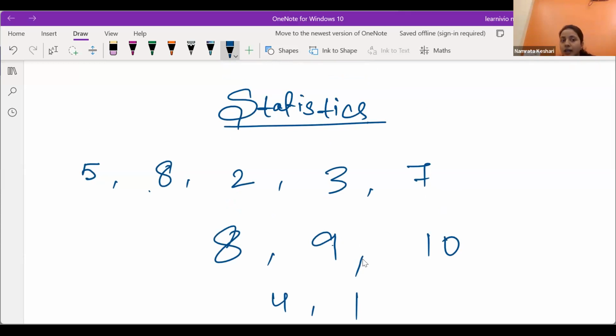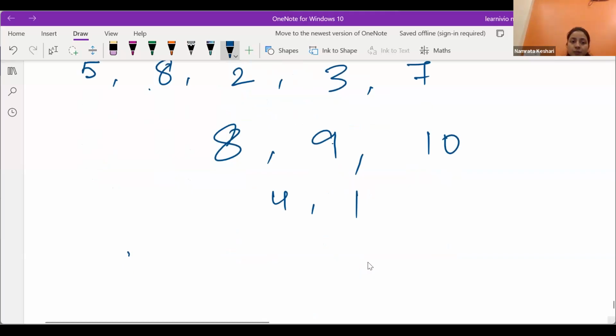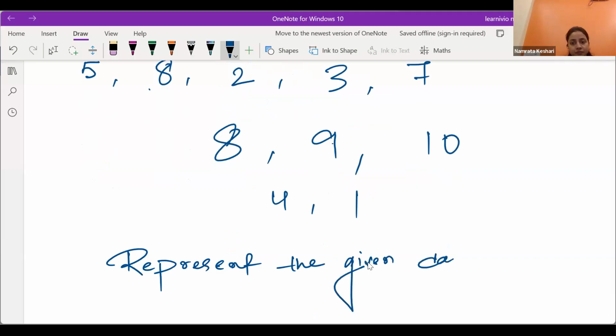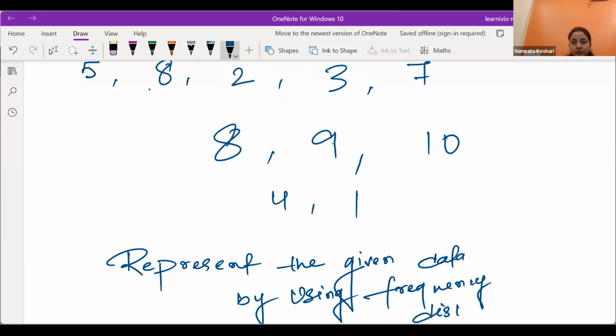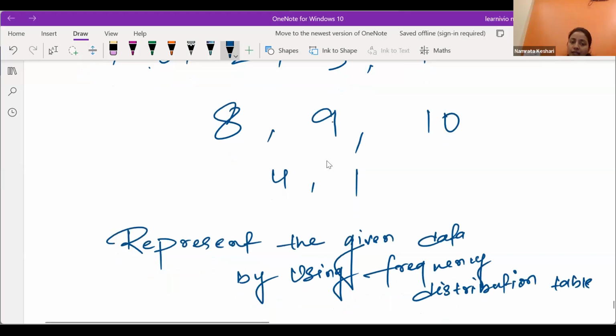Whenever we have raw data like this, at first we need to arrange it. Suppose the question says: represent the given data by using a frequency distribution table, and also show tally marks.